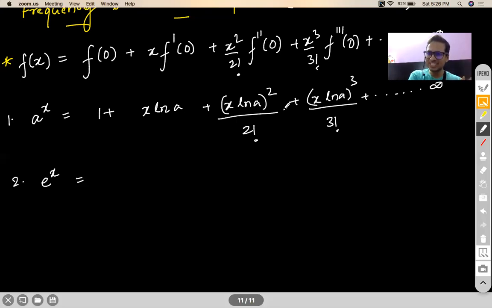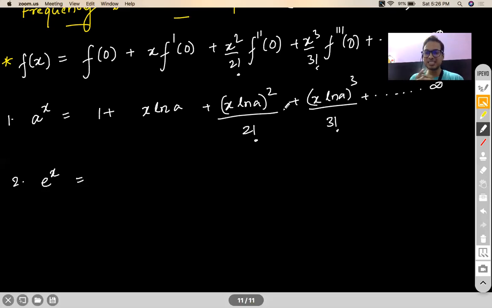So your left hand side is your actual function. a to the power x is your actual function. Your right hand side is a robot which is trying to mimic it. But it can mimic it only till certain intervals of x. Are you getting my point? It cannot mimic it for the entire real number, right? Of course, it can mimic it in some of the functions, but I'm just trying to explain the meaning of radius of convergence.